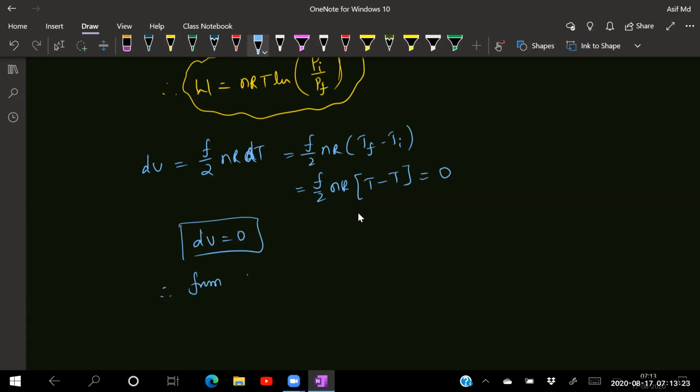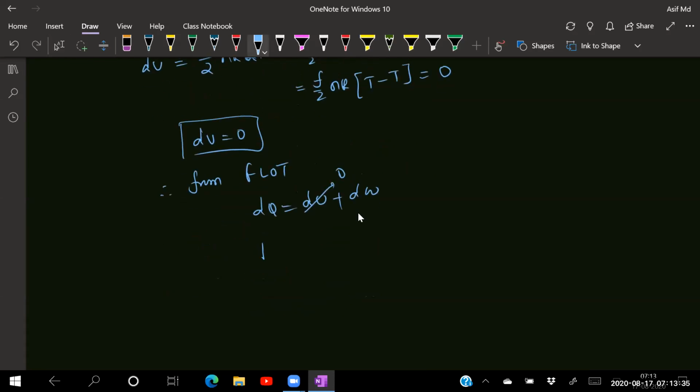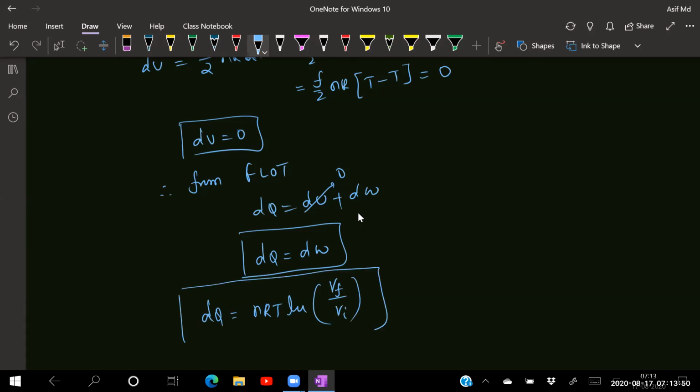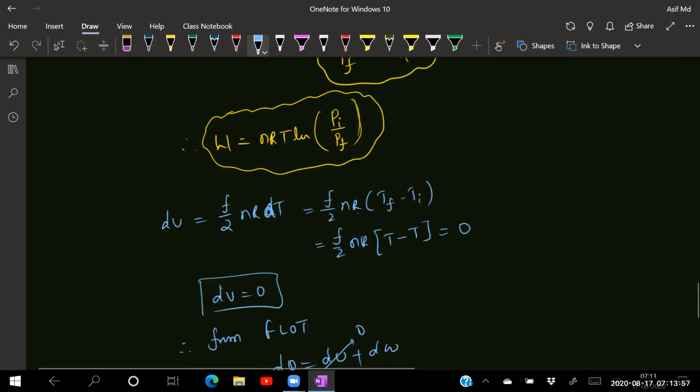So therefore, from the first law of thermodynamics, FLOT, dQ is equal to dU plus dW. dU is equal to 0. That means dQ is equal to dW. That means the dQ value is also equal to nRT ln of V final by V initial, or nRT ln of P initial by P final. So that is about your isothermal process.